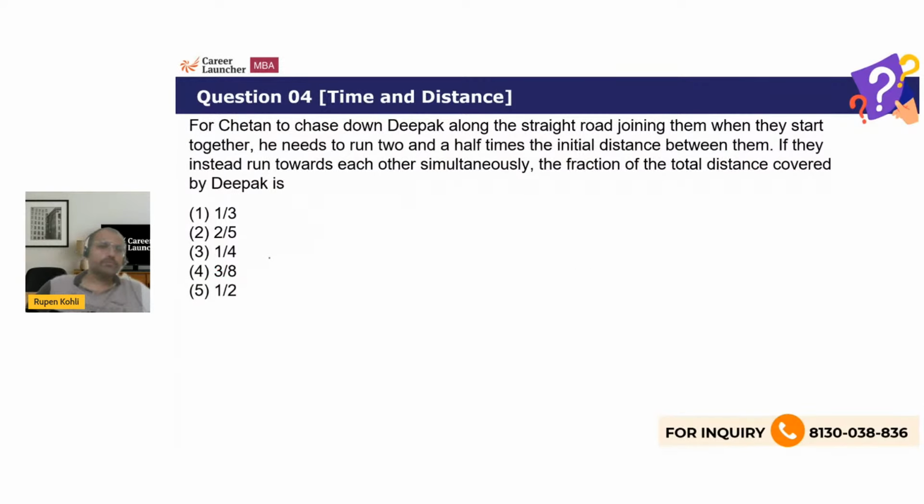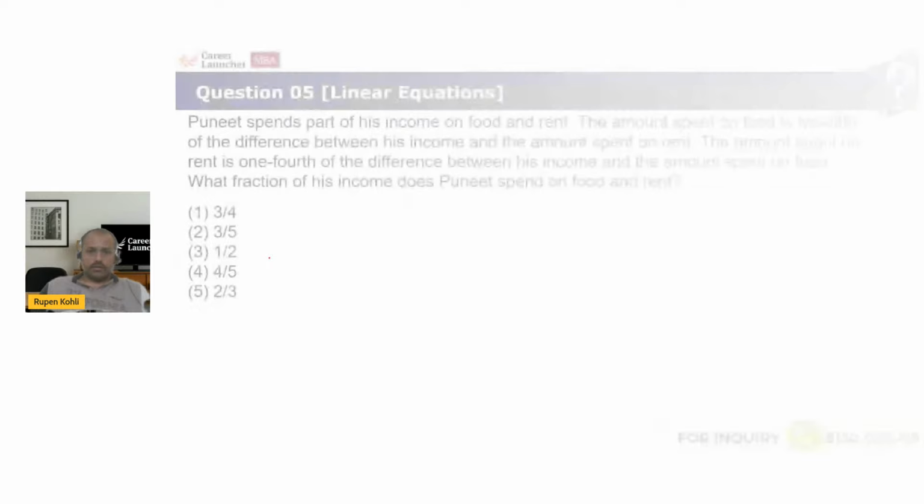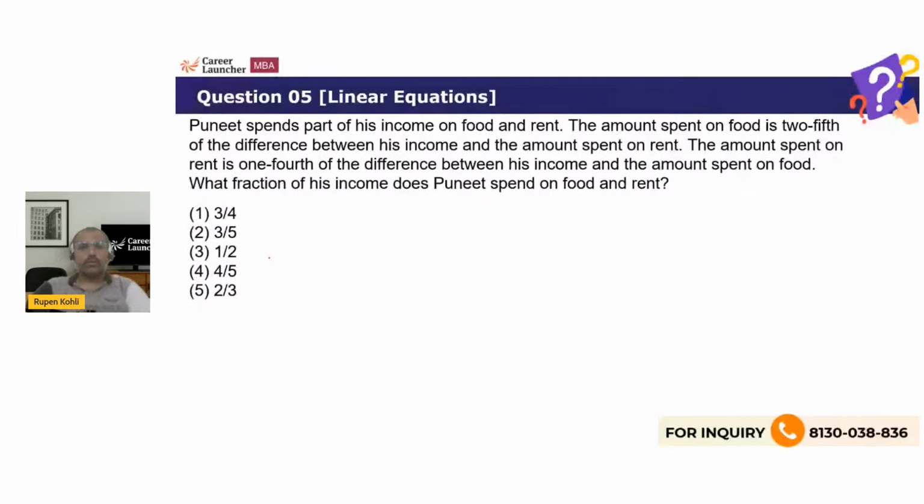Here we go. All right, something on equations. Puneet spends part of his income on food and rent, right? The amount spent on food is 2/5 of the difference between his income and the amount spent on rent. The amount spent on rent is 1/4 of the difference between his income and the amount spent on food. So clearly from these statements we have to create some variables, equations, and then solve for something. What fraction of his income does Puneet spend on food and rent?